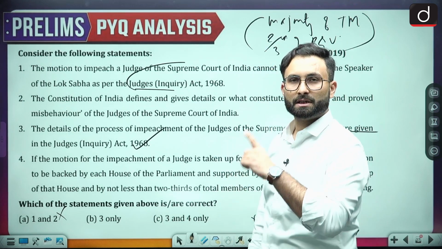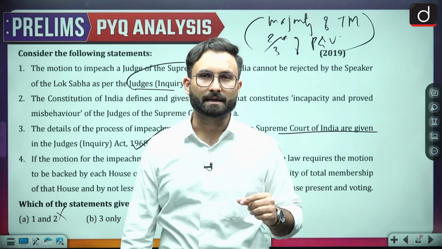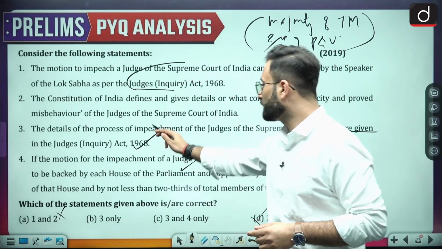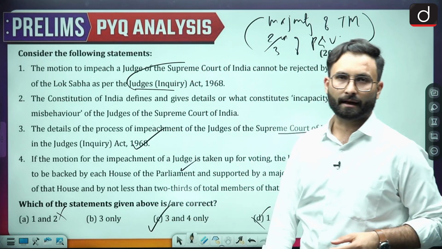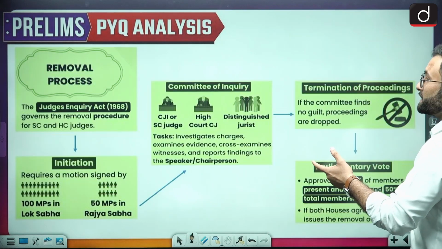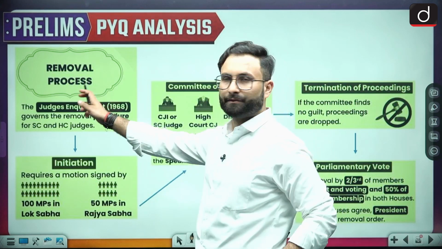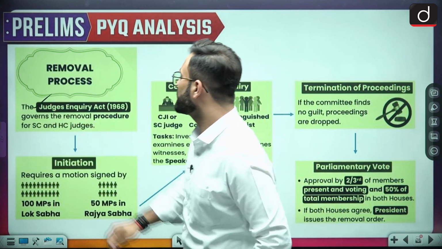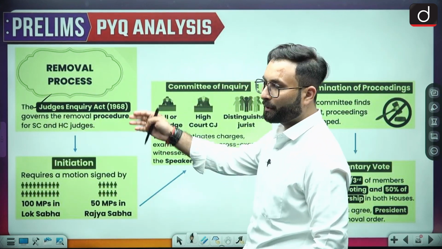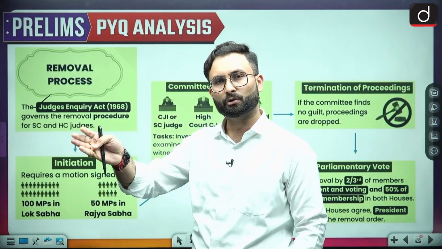Similar kind of majority is required in the removal of the president as well. Okay, so this is correct. So here 3 and 4 is correct. Option C would be your right answer. Okay, so here you can see option C is the right answer. This is the removal procedure, which has been given in the Judges Inquiry Act 1963. When we talk about the removal procedure for the Supreme Court and the High Court, that is the same.